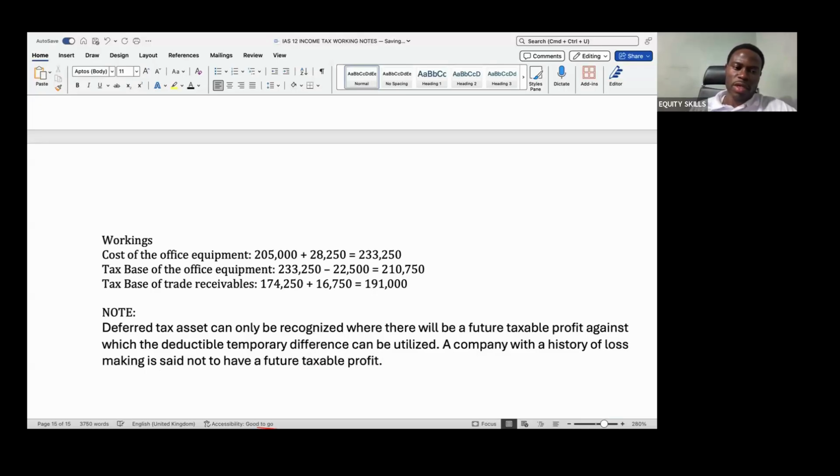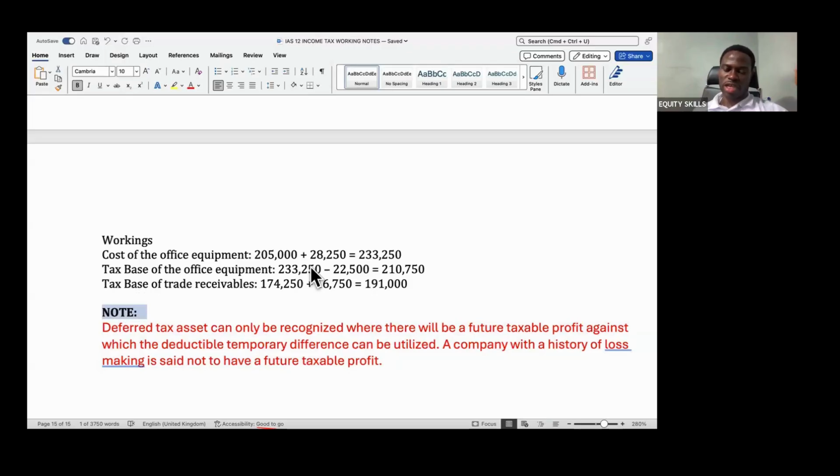What this note is telling you is that before you can recognize a deferred tax asset for whatever reason, we must be able to reliably estimate that this company will have a future taxable profit against which the deductible temporary difference can be utilized. You need to be able to show that.